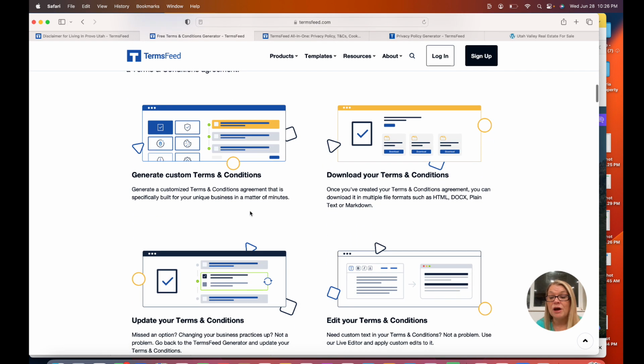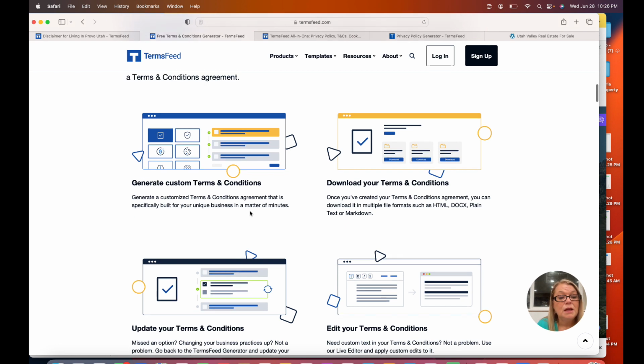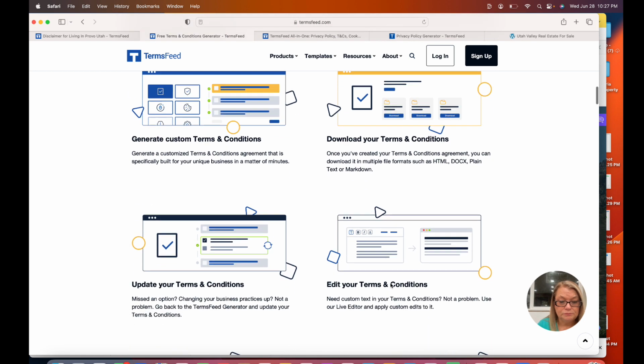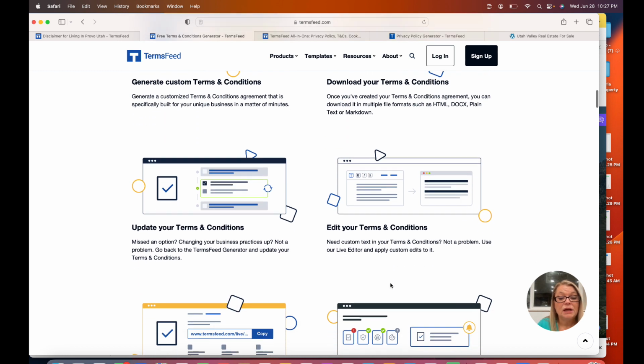It's just, if it costs you $100, $150, whatever it's going to cost you, that's a lot cheaper than getting sued and having to pay for an attorney to then represent you because somebody decides to just be mean and attack you or whatever it is, right? And you can download it as an HTML, a docx, a plain text, or markdown. So if you do it as HTML, then you just copy that over and put it on your page, on your WordPress site. Same thing with markdown. You can do it however you want.